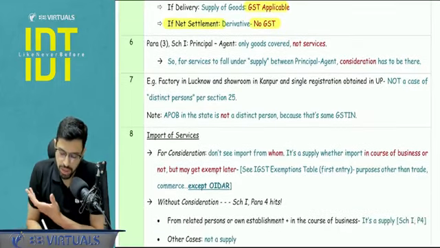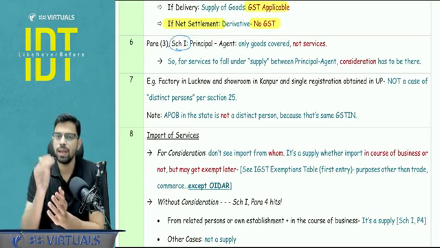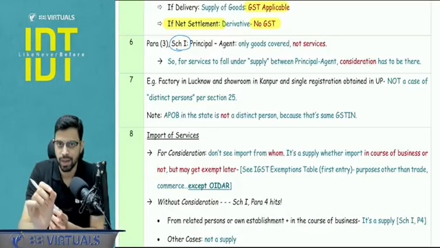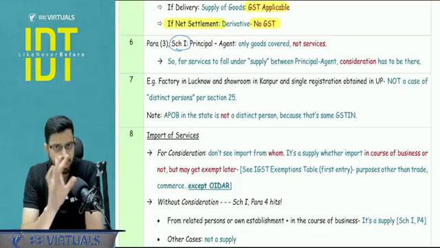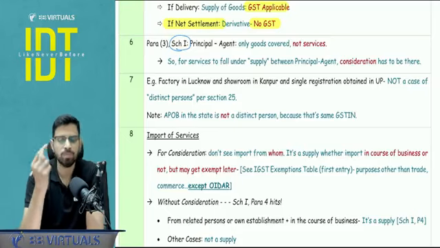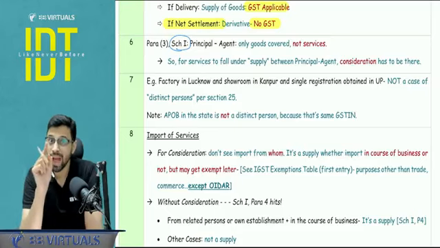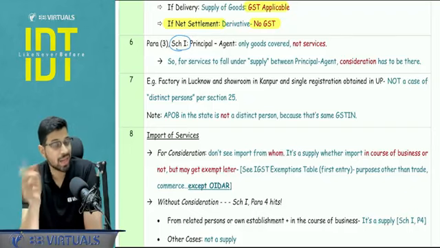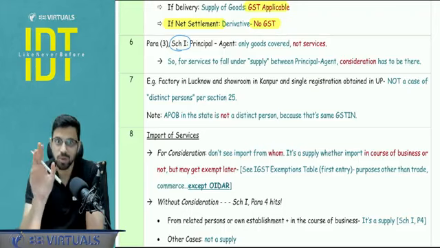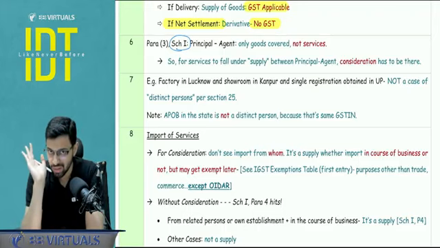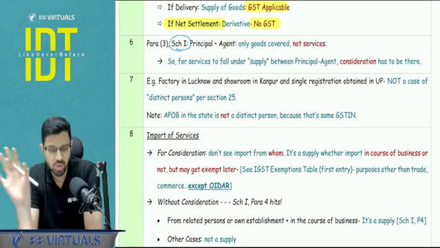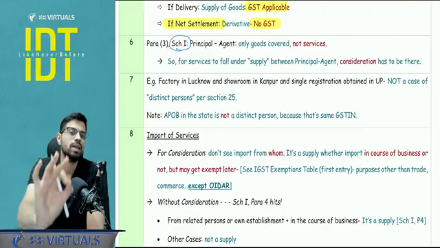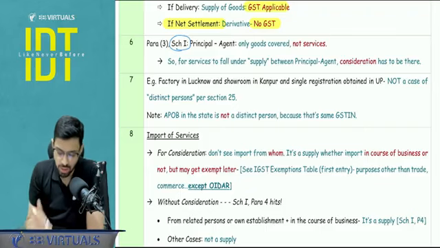As you know, schedule number one deals with the deemed supply. Under that, there is paragraph number 3 which deals with the principal and agent. But just a point to be noted, only goods are dealt with there. In paragraph number 3, we only and only talk about goods, not services. So a short reasonable conclusion we can draw is that when there is a case of principal and agent, and it is a case of service, we do require consideration to make it a supply. Because if there is no consideration in case of service, and unless it is a sole agent, because if it is a sole agent, we can go under paragraph number 2, schedule number 1. But if it is not a sole agent, it's a normal agent, and it is a case of service, we require consideration. Because paragraph number 3 applies only and only with respect to goods, not with respect to services.